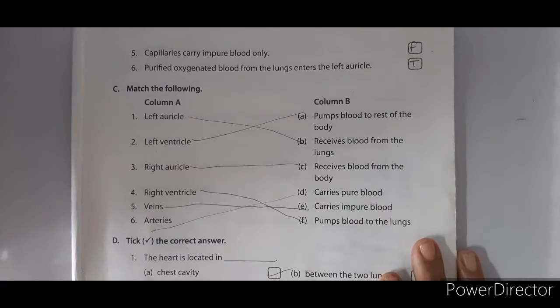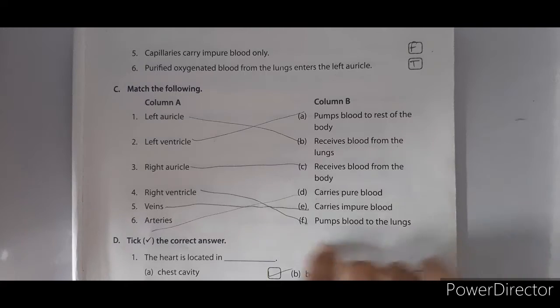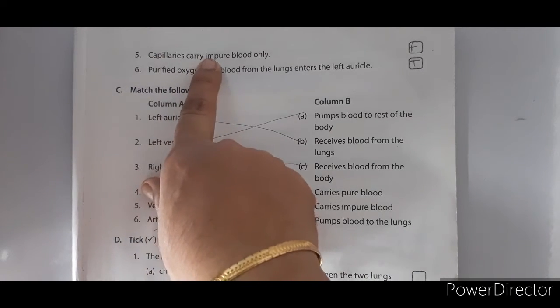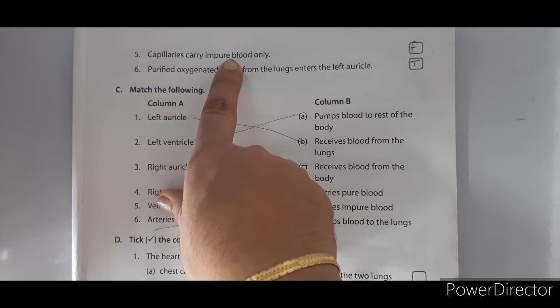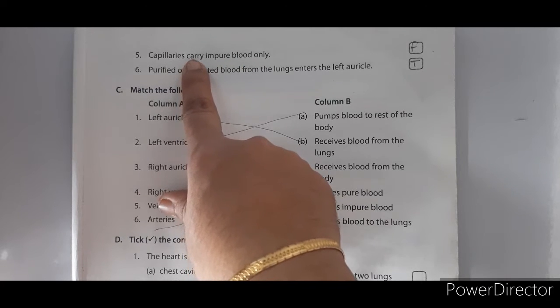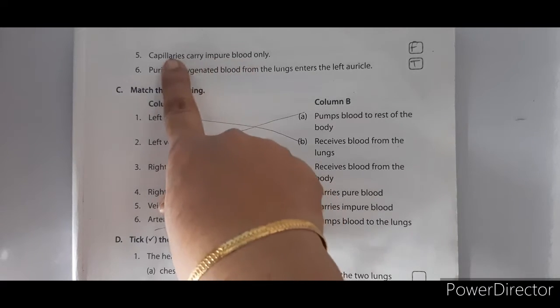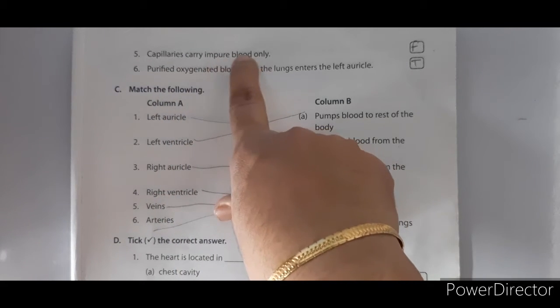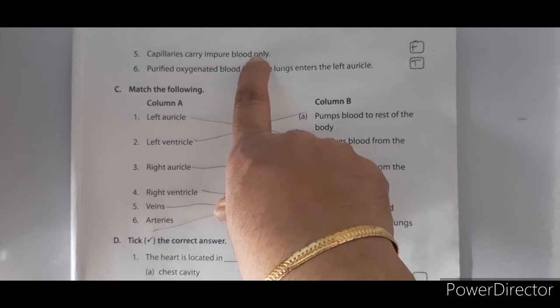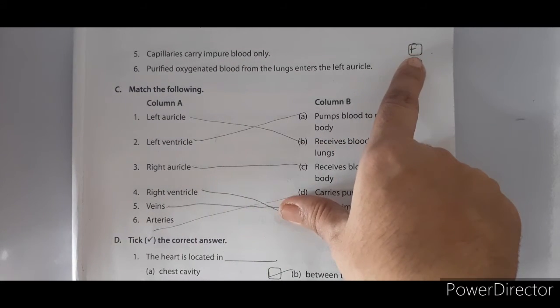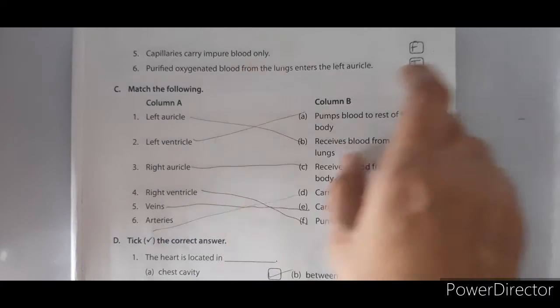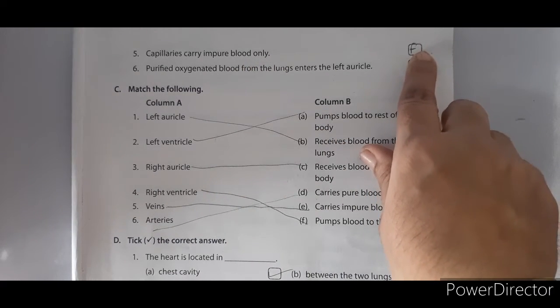Next one, fifth one, capillaries carry impure blood only. No, capillaries carry both pure and impure blood. When it is coming from your whole body, then it is an impure blood, and when it is coming from your lungs, it is a pure blood. So both the impure and pure blood are carried by capillaries. So the statement is false because here "only" is written. That is why we have to put F.